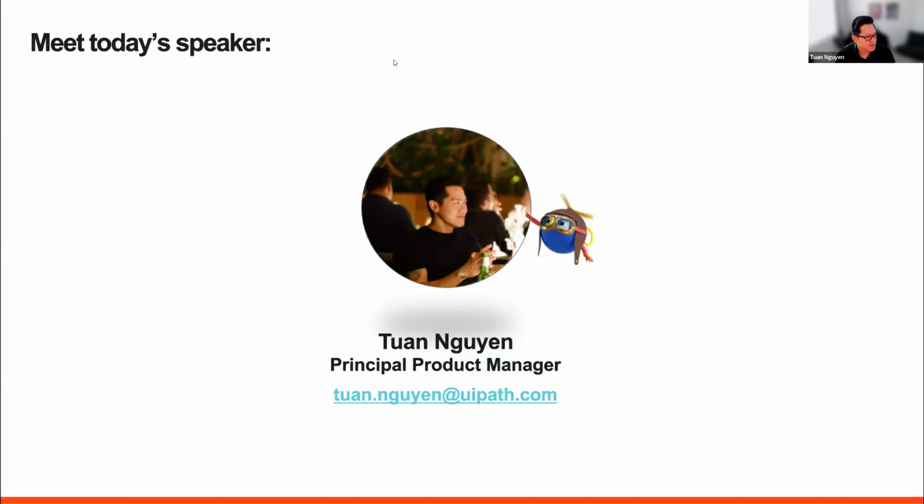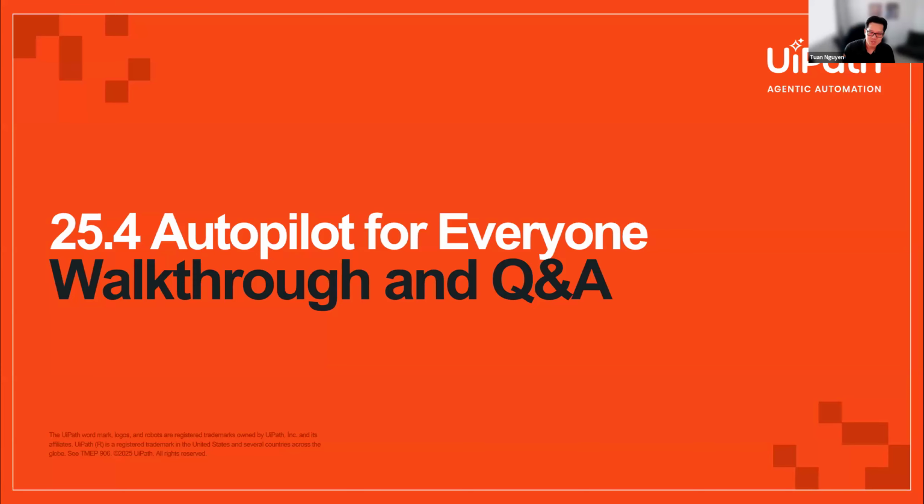Perfect. Thanks, Mihai. Let me go ahead and share my screen. All right, so hi everyone, my name is Tuan Nguyen. I'm Principal Product Manager here at UiPath. I'm the product lead for Autopilot for Everyone, as well as our conversational agents, which are coming in 25.8 and 25.10. So really excited to be here.